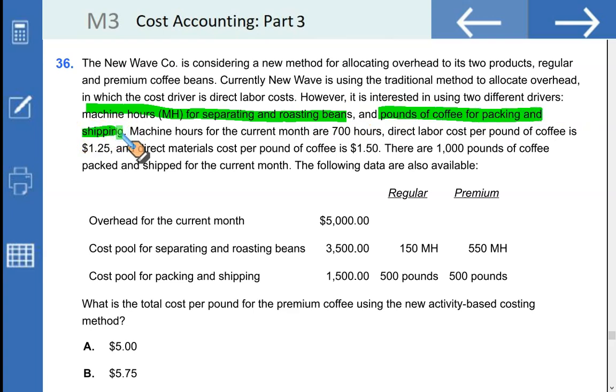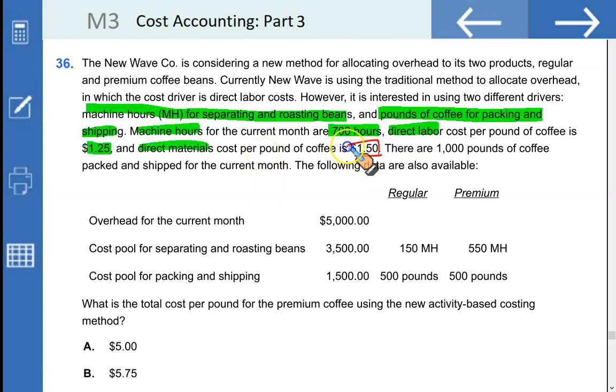Machine hours for the current month are 700 hours, and direct labor cost per pound of coffee bean is $1.25.